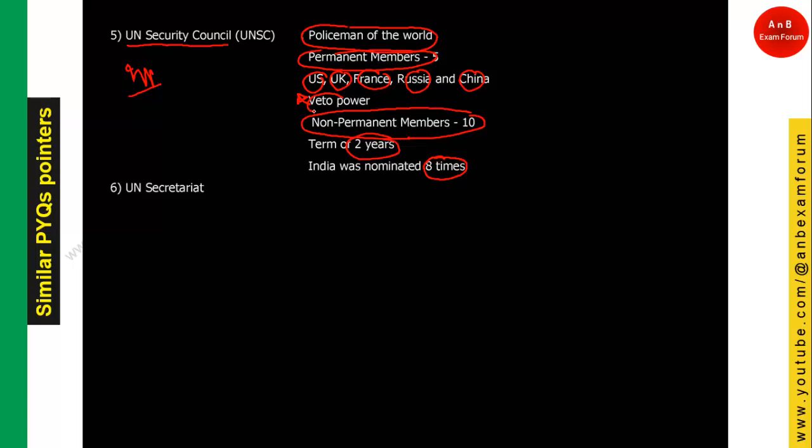What is veto power? This is a very special power by which they can reject any decision taken by the UN Security Council without any argument. It is like saying, I want this, I don't want this. So these are the veto powers. The last one is the UN Secretariat. It is the place where all the official work of the United Nations is done, and the head of the UN Secretariat is the UN Secretary-General.